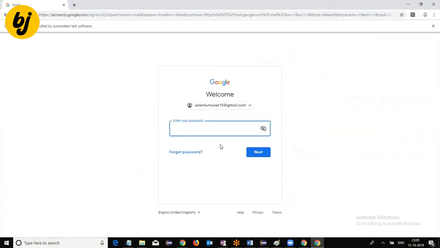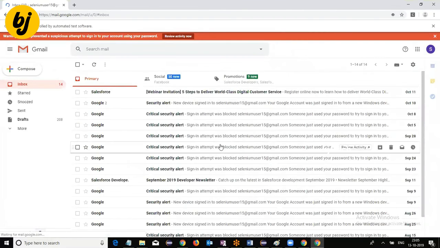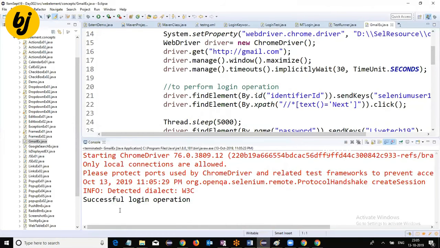First enter the email, click on next. Then go and enter the password. Again click on next. Now if you see, it's giving the message, successful login operation. This is what automation testing is.